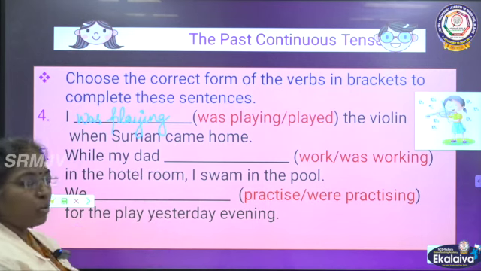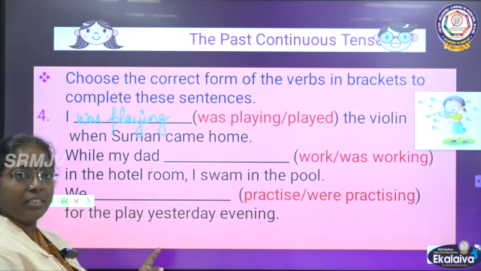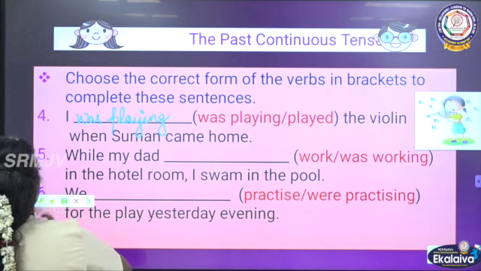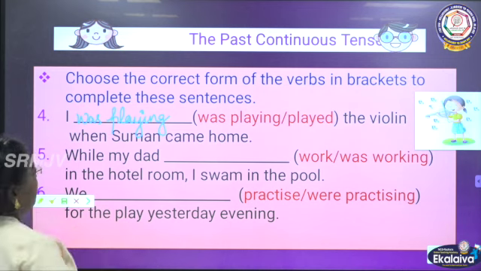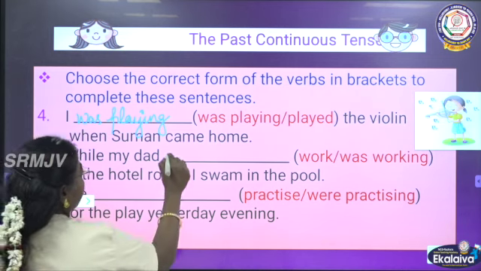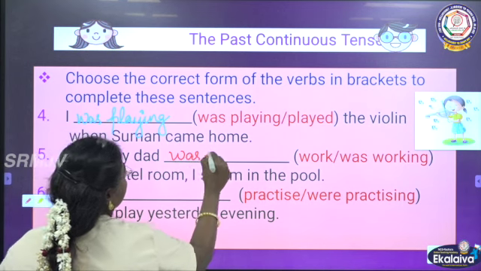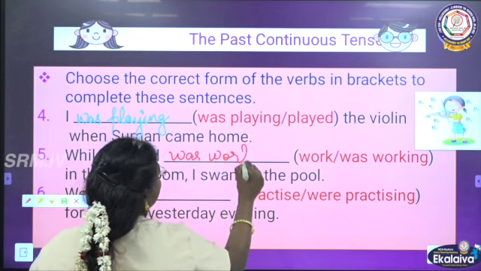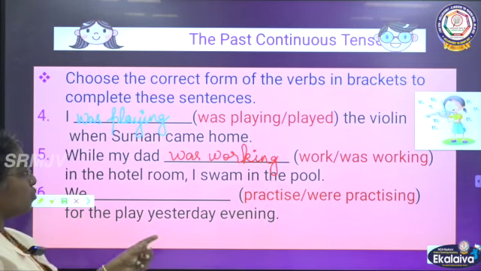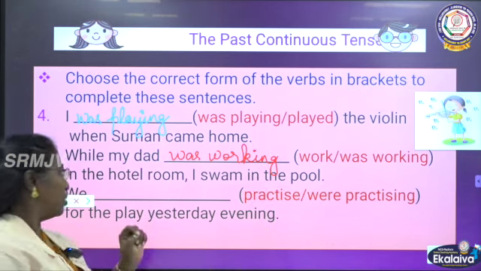Then, while my dad dash in the hotel room, I swam in the pool. While my dad was working in the hotel room, I swam in the pool.